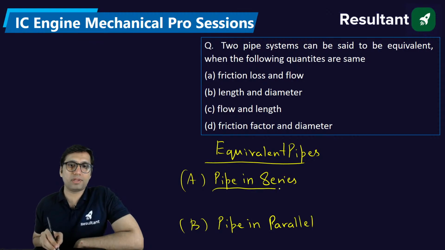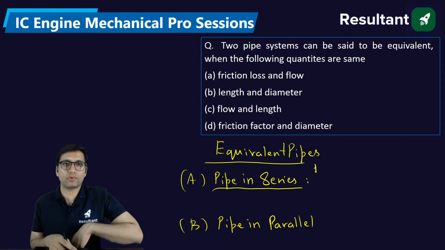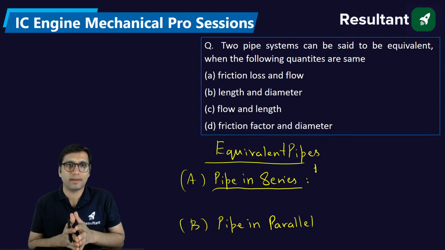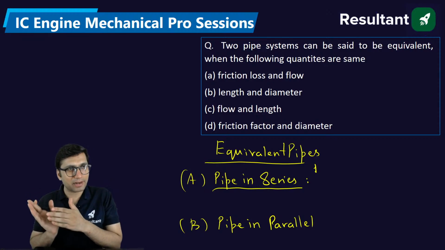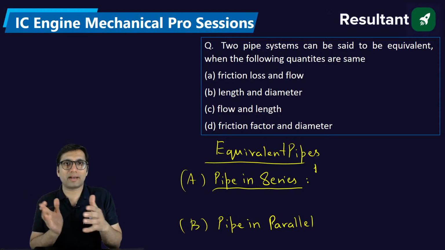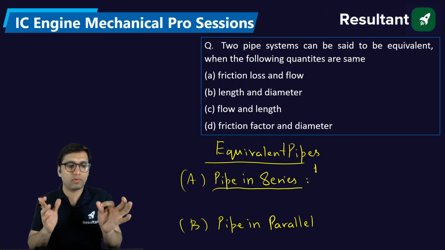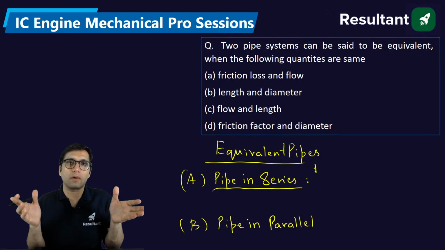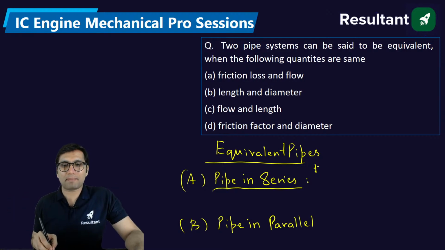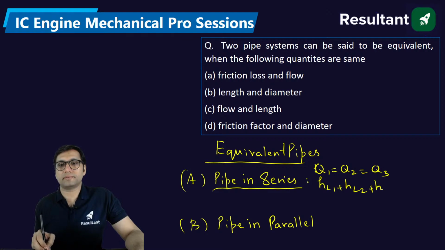When you connect the pipes in series, why do we connect the pipes in series? Suppose you have to transfer water or any gas over around 2, 3, or 4 kilometers. It is not possible to use such a long single pipeline. So we connect pipes in series. When you connect the pipes in series, the discharge will remain the same. The only thing that will be added is the head loss.